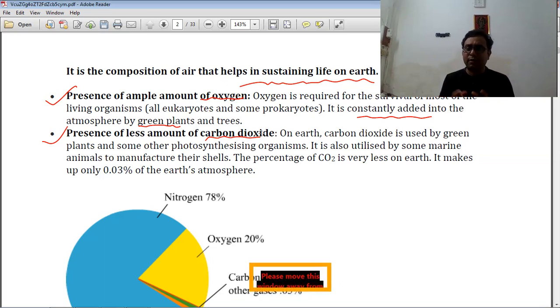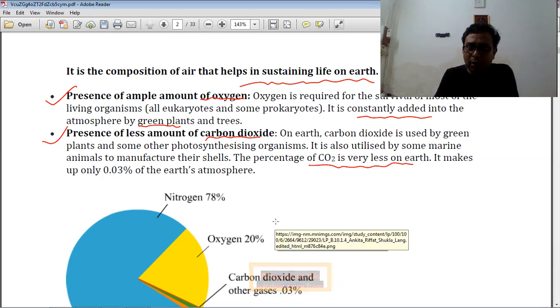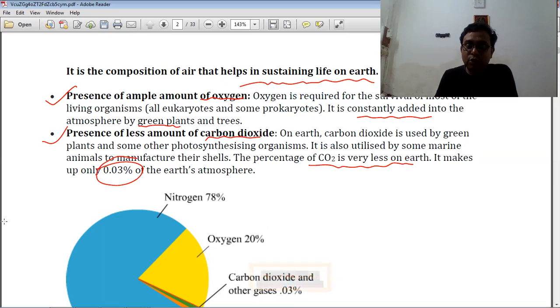Green plants use carbon dioxide, but why? For the photosynthesis process. In photosynthesis, carbon dioxide is used for the production of glucose, right? But the percentage of carbon dioxide on the earth is very small. Its amount is 0.03% in the earth's atmosphere. Otherwise, if the carbon dioxide level is very high, it is very harmful to human beings also, right? So its amount is limited.